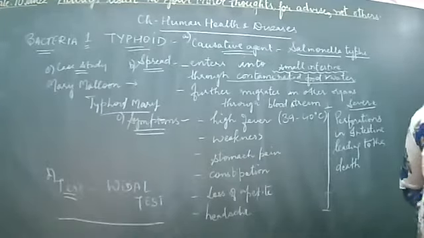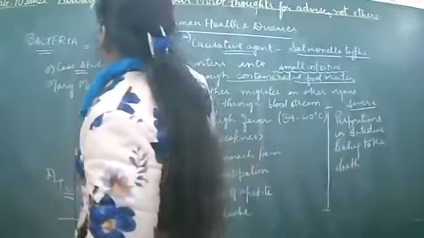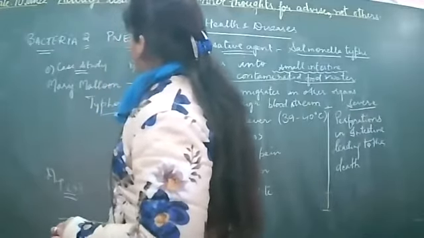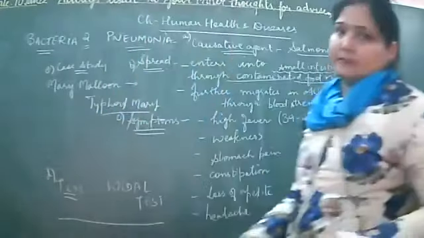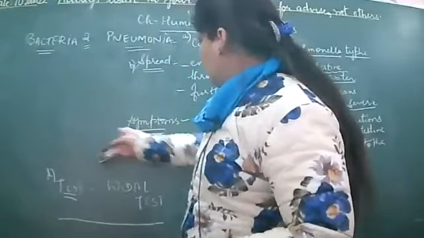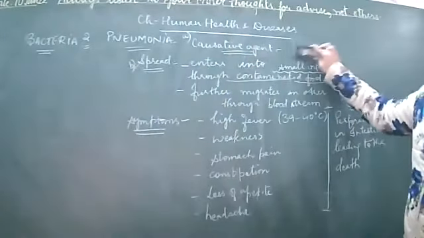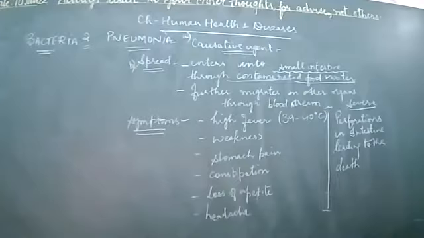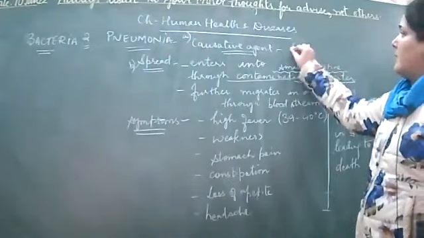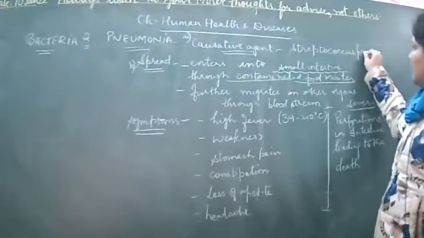Okay. Now the next, the second disease, is pneumonia. So now coming to disease number 2, that is again a bacterial disease. Only 2 bacterial diseases are discussed in your book. Coming to the second, pneumonia, right? So for pneumonia, what is the causative agent? Firstly, we have to write the causative agent of pneumonia. So pneumonia is caused by another bacterial member, that is Streptococcus pneumoniae.